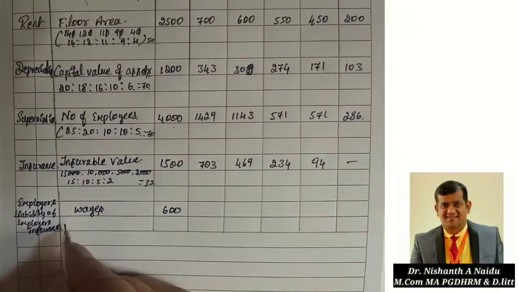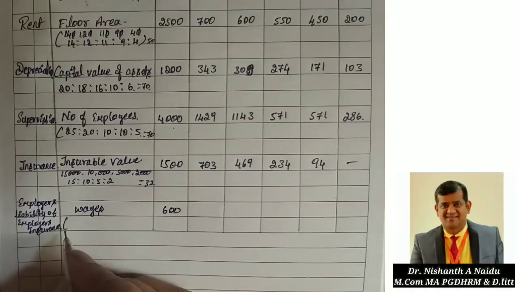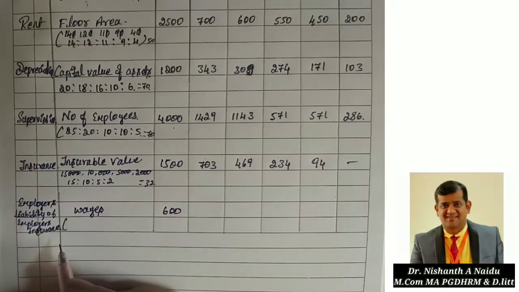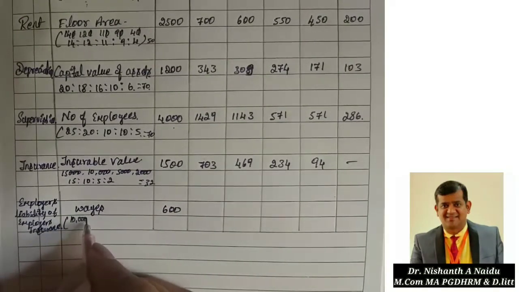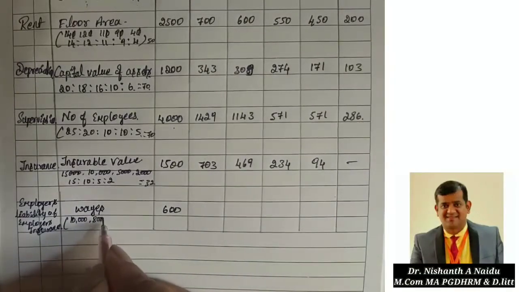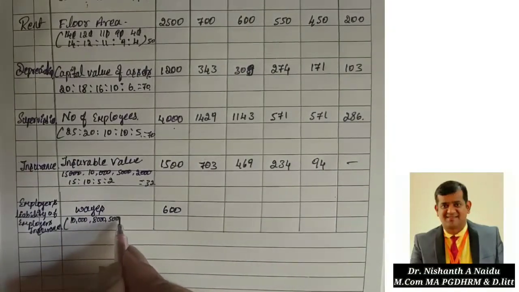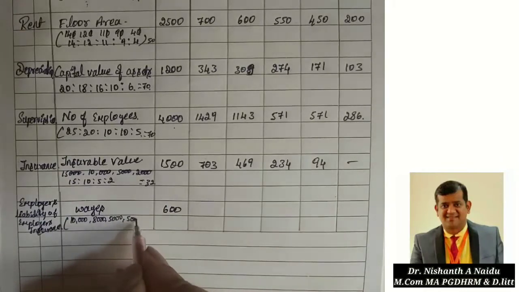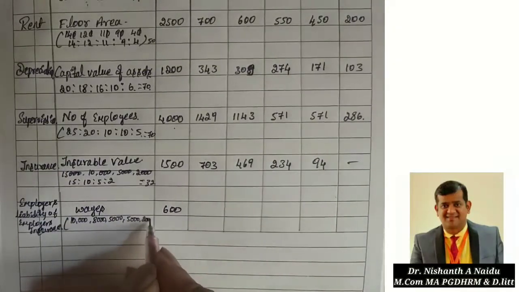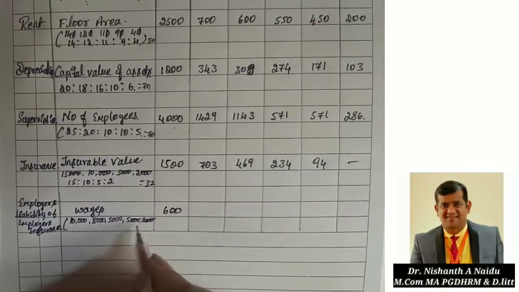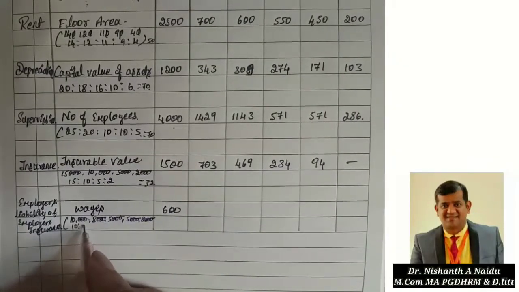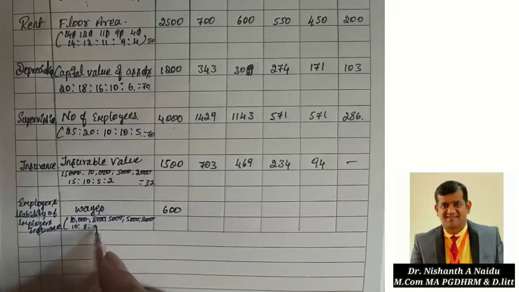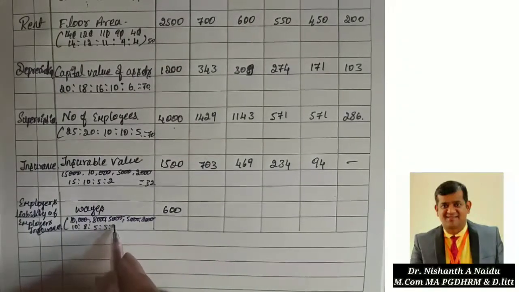It is on the basis of wages, I said. So now we have to make a ratio on the basis of wages: 10,000, 8,000, 5,000, 5,000 and 2,000. Common 30, so the ratio is 10 is to 8 is to 5 is to 5 is to 2.